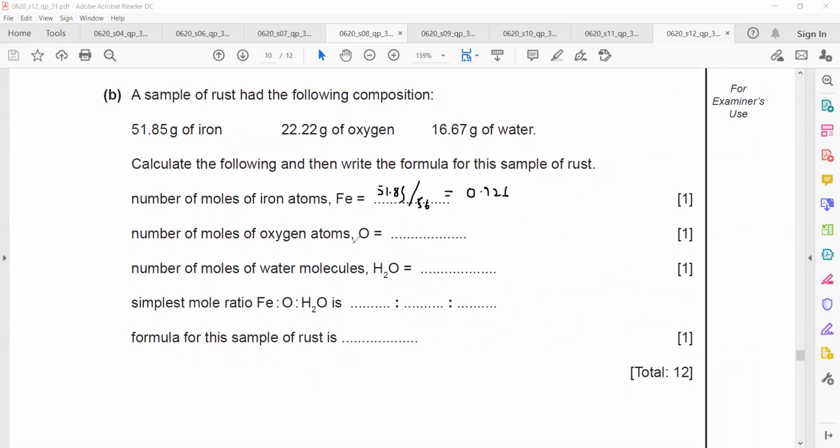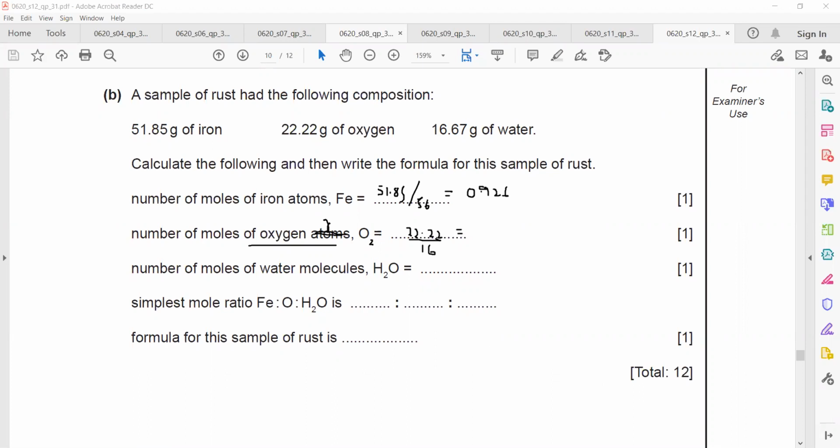And number of moles of oxygen. When you're finding the empirical formula, it's better you take 3 decimal places for a better accuracy of the final answer. So it will be 22.22. Here they're asking moles of oxygen atom, so we will divide by 16. If they say oxygen molecule, then we'll divide by 32. Because in the question they mention oxygen atom. If it was oxygen gas, then it means it was O2. But here they specify oxygen atom, that's why 16.